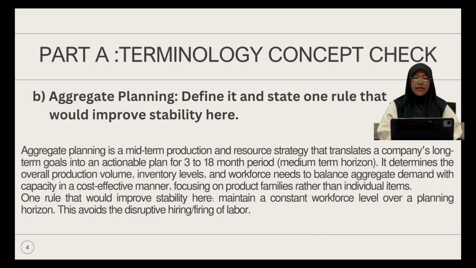Integrated planning is a mid-term production and resource strategy that translates a company's long-term goal into a sustainable plan over a 4 to 18 month medium-term horizon. It determines the overall production volume, inventory level, and workforce cost to balance ingredient demand with capacity in a cost-effective manner, focusing on product families rather than individual items. One rule that will improve stability here is to maintain a constant workforce level over the planning horizon. This avoids the disruptive hiring or firing of labor.